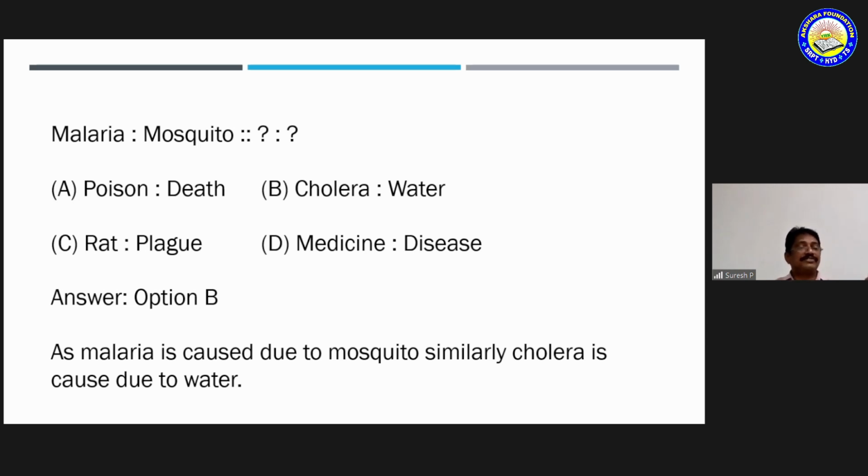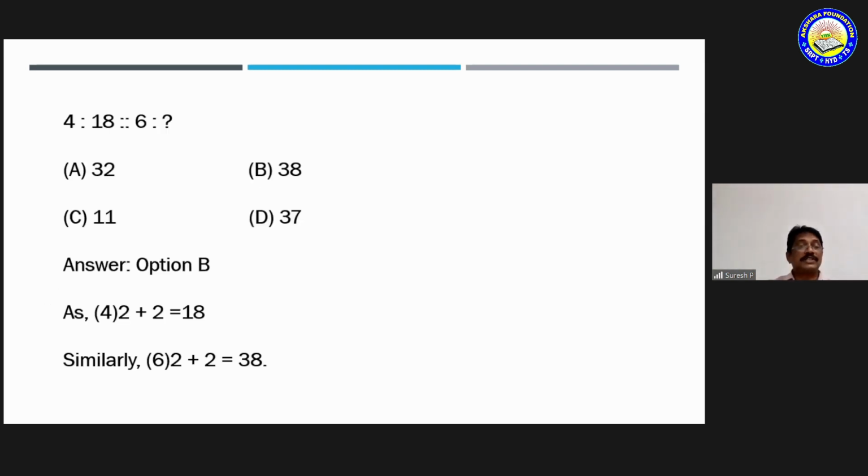Children, be very careful. You have to answer the correct alternative. You have to check each and every one. Even though the plague disease is caused by the rat, the order is not right. If it is given as plague and rat, plague first, next rat, then there is a possibility for a correct option, but it is given as rat and plague. So C is not the correct option and B is the correct option. Am I correct? Okay, now going to the next one.